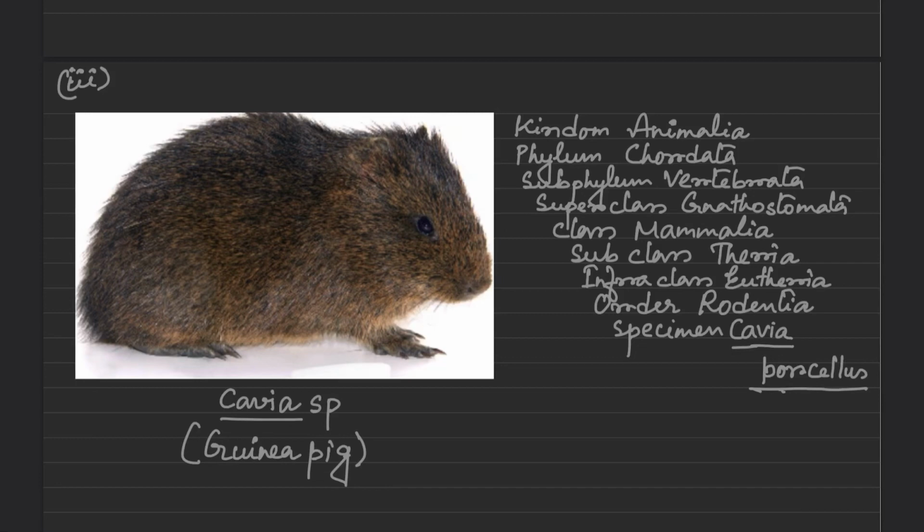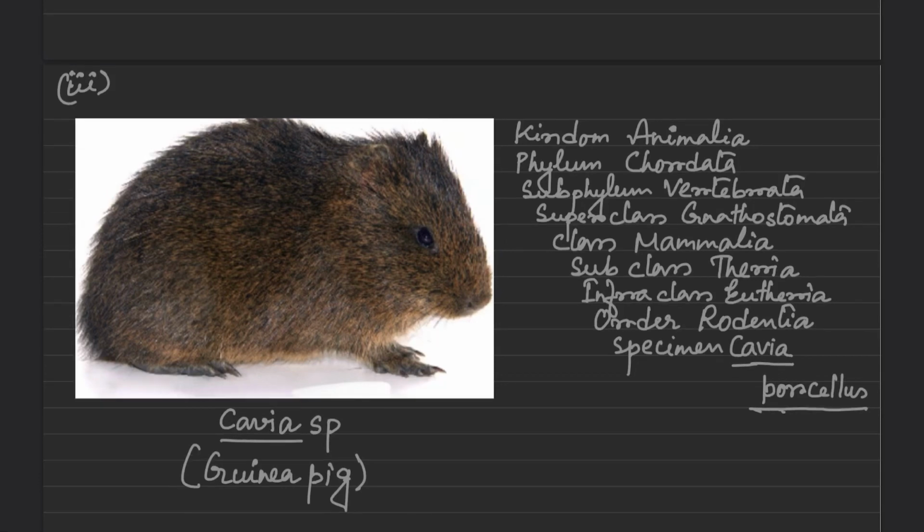Diastema is observed. And the more specific characteristics of Cavia sp or Cavia porcellus, whose common name is guinea pig, are vibrissae arranged in 7 groups, presence of philtrum, and mammary glands, 1 pair.